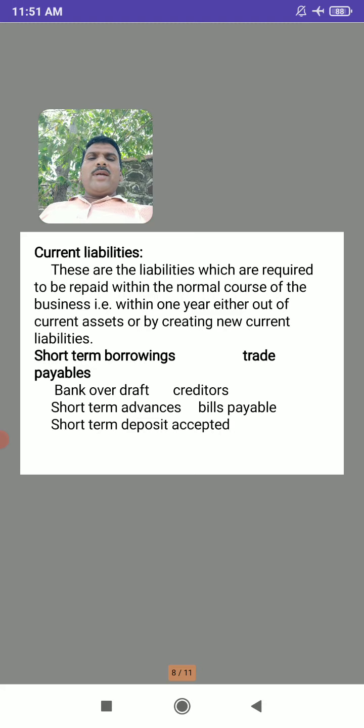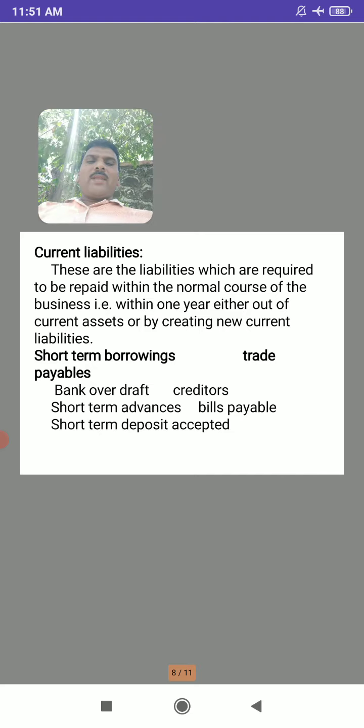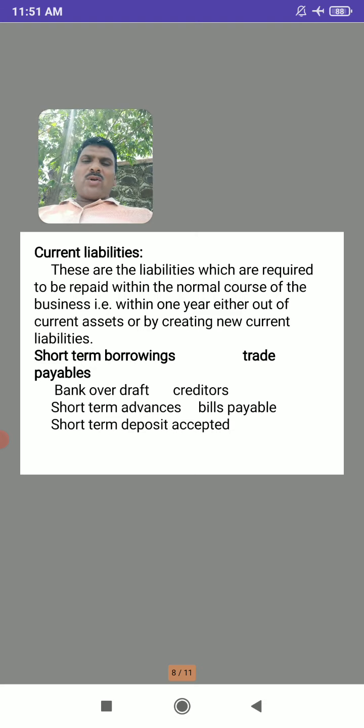So these are the liabilities which are required to be repaid within the normal course of business, that is within a period of 1 year, either out of current assets or by creating new current liabilities. So these are paid from the current assets by selling current assets or by transferring the current assets. These liabilities are to be paid off.